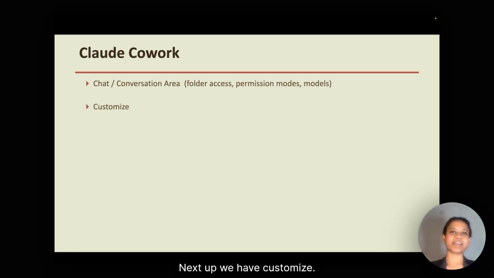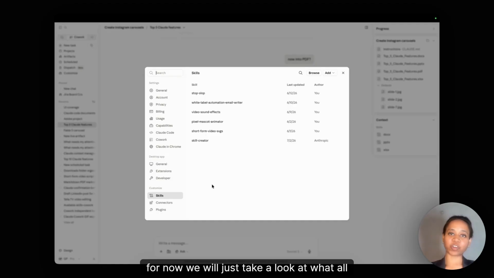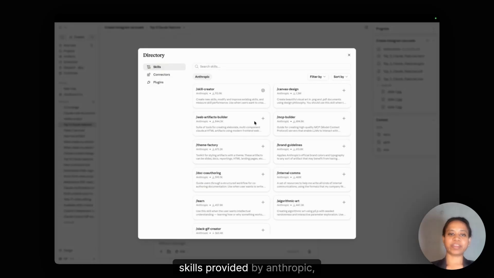Next up, we have Customize. Here we have the Customize button. For now, we will just take a look at what all features we have available. Later, we will cover these in detail. Under Customize, we have Skills. Skills provided by Anthropic, which you can install.